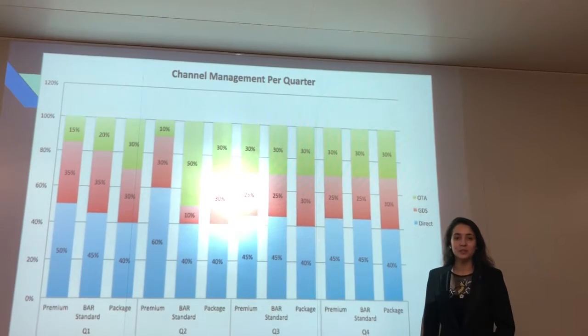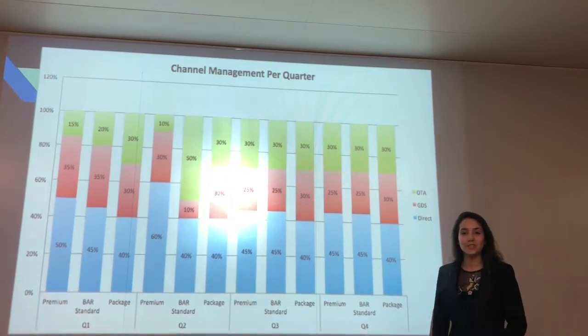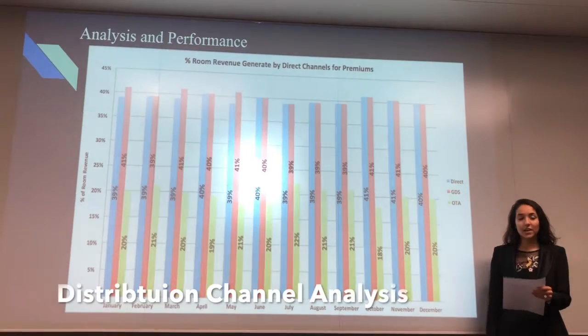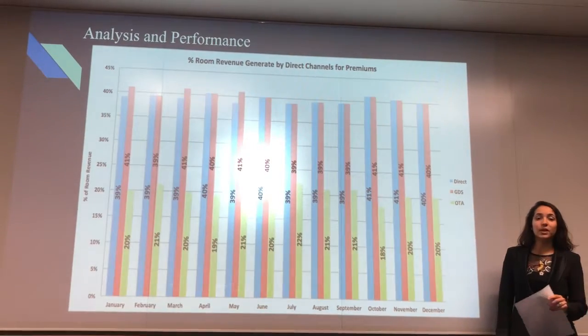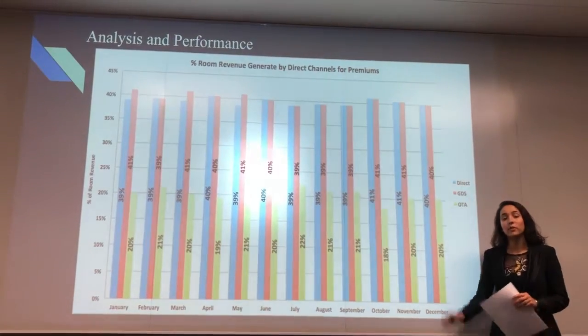And finally, for Q4, we stayed the same as our occupancy was decreasing. As seen by the graph, direct channels as well as GDS attract guests and bring in the highest percentage of the room revenue for every month.